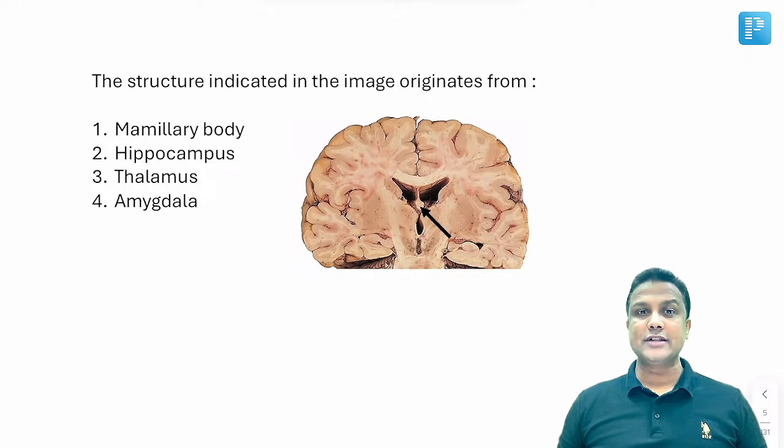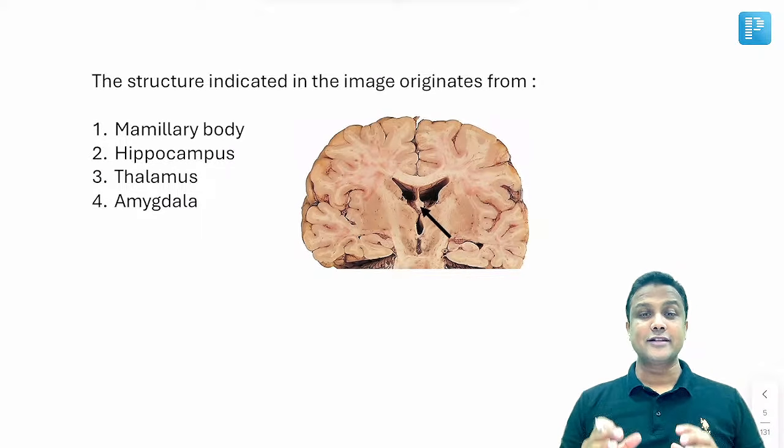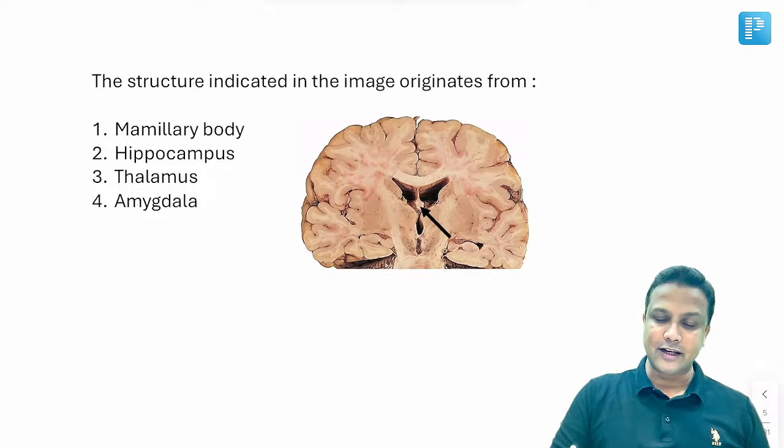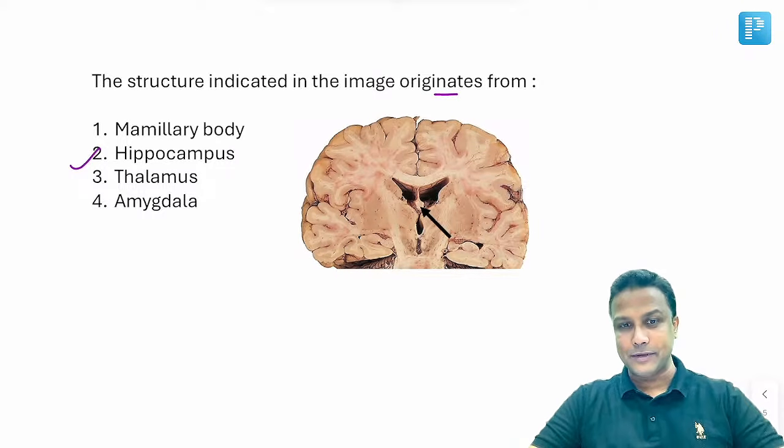Now, can you answer me this question here? The structure which is indicated in the image originates from where? Now, अभी मैंने आपको बताया है, जो arrow mark है, that structure is fornix. But they are not asking you to identify the fornix there. They're asking where it is going to originate from. It is going to originate from the hippocampus.